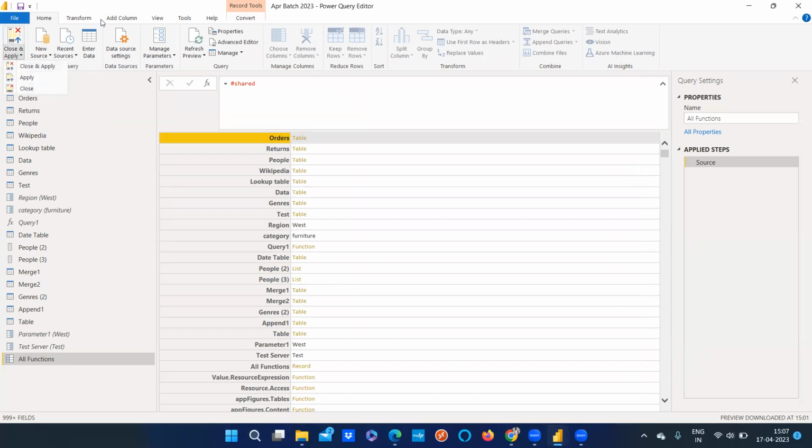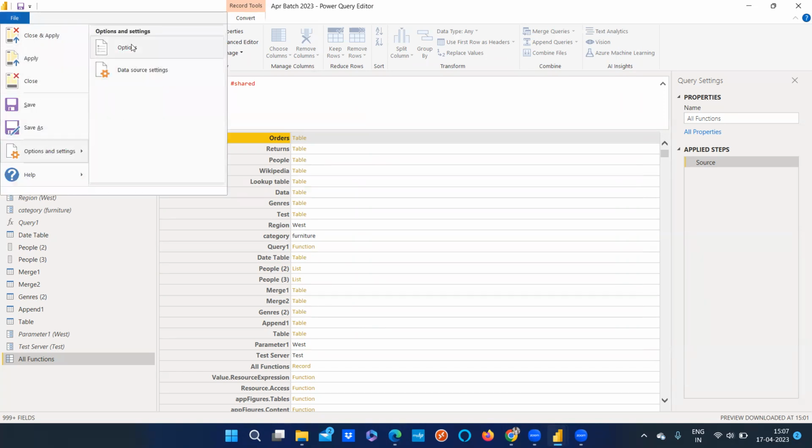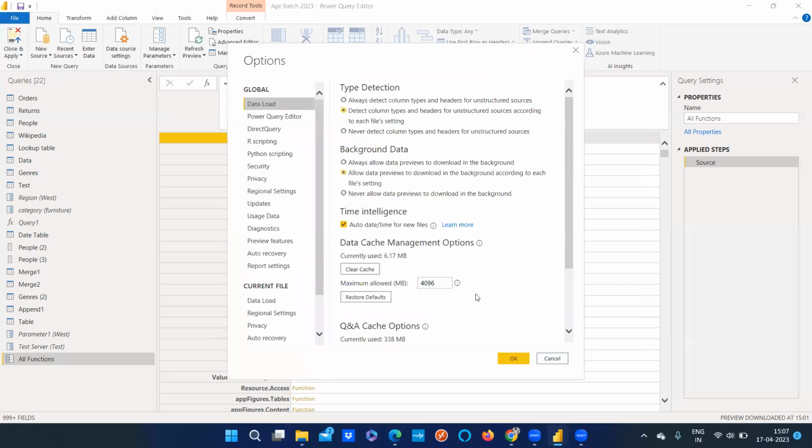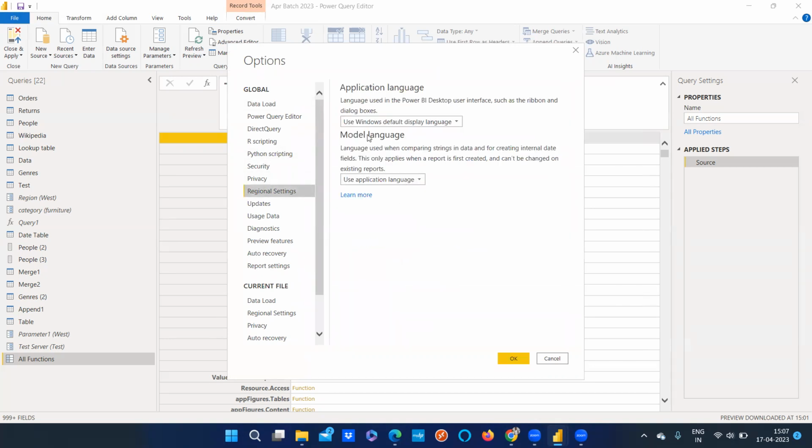You will have certain settings in here: file, options and settings, options, regional settings. I will take you through these settings once, and then probably you will understand.